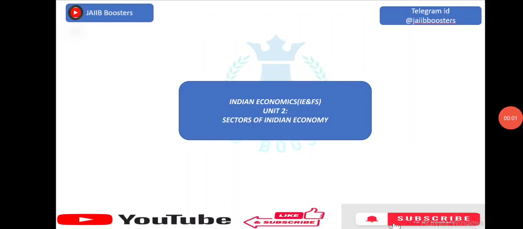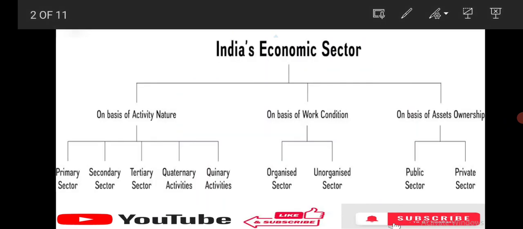Hi everyone. The first subject of JAIIB is Indian Economics. We are now discussing Unit 2 of Module A in Indian Economics. The unit name is Sectors of Indian Economy. Okay, let us discuss it.